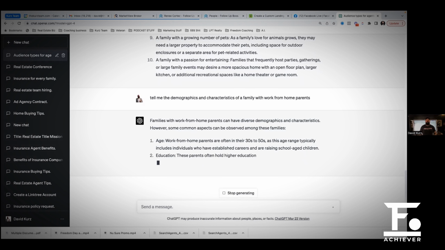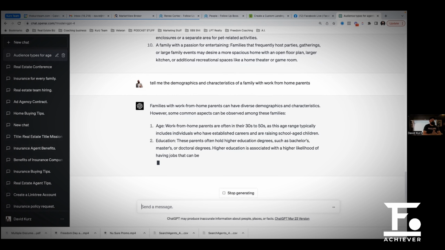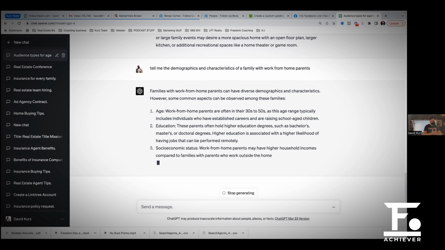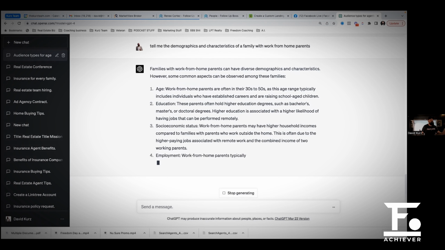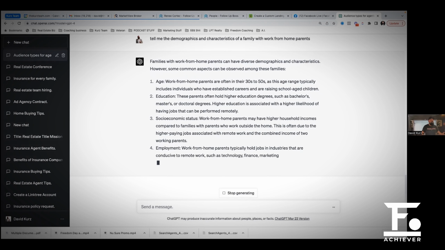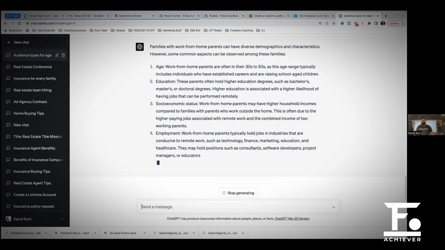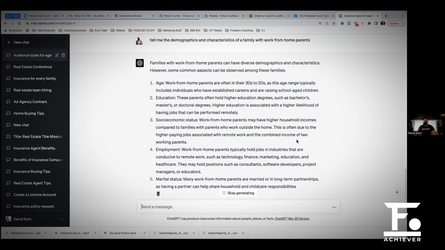So here we go. Think about this for a second. We just asked ChatGPT to give us the demo, if we were running a Facebook ad, if any of you have ever run a Facebook ad before. You've got age ranges and things of that nature, right? And so how do we go after families with work from home parents? It actually tells you that work from home parents are often in their 30s to 50s.